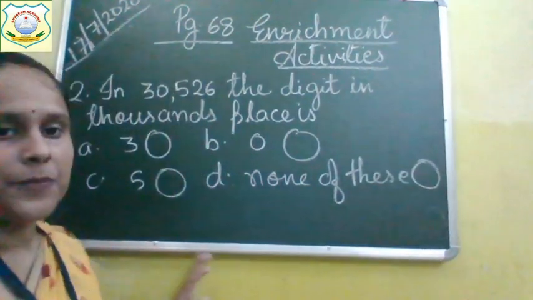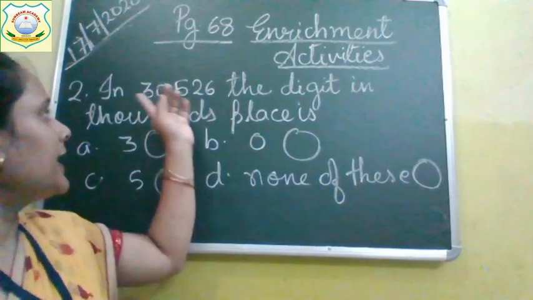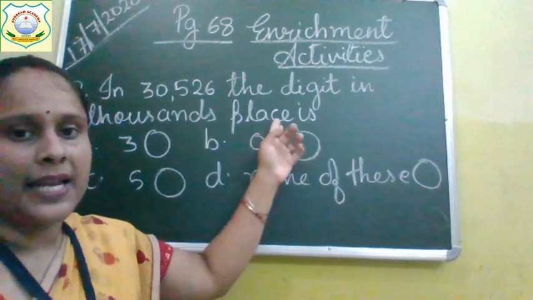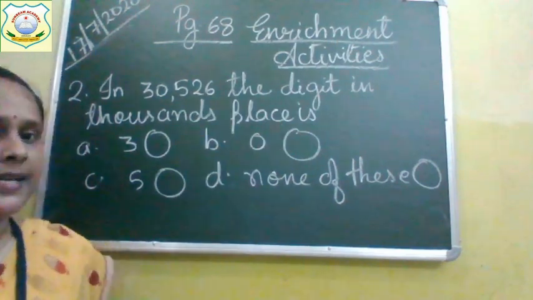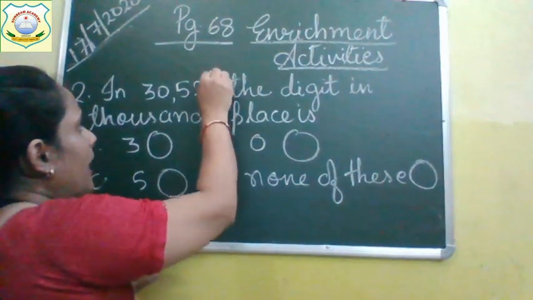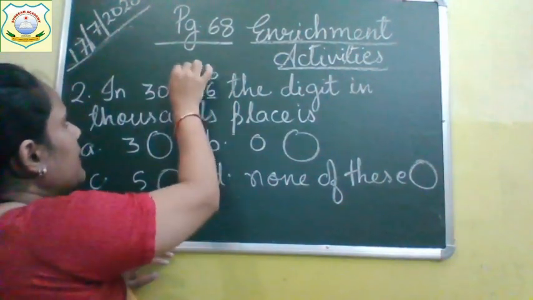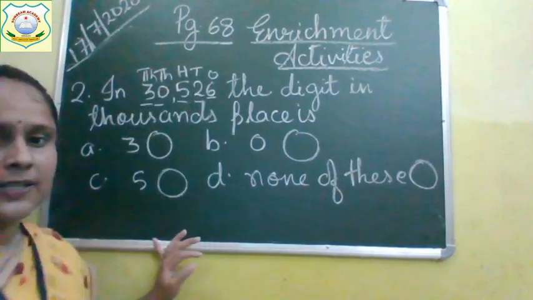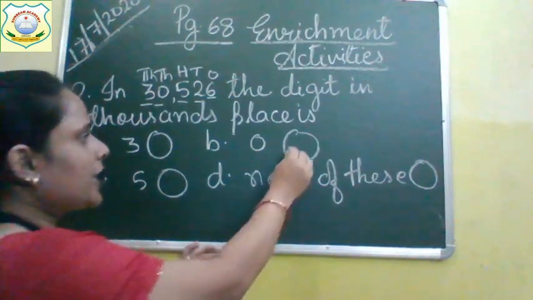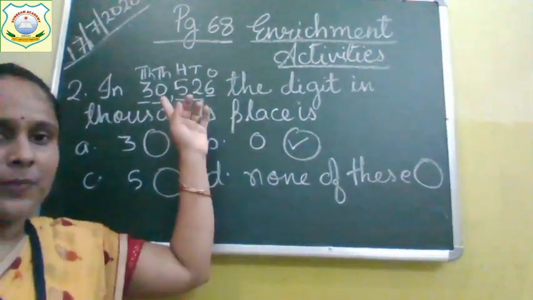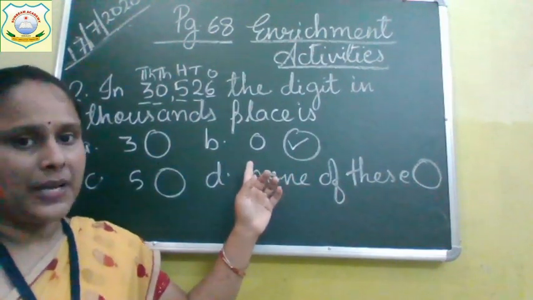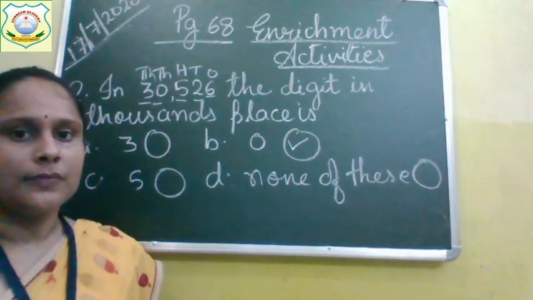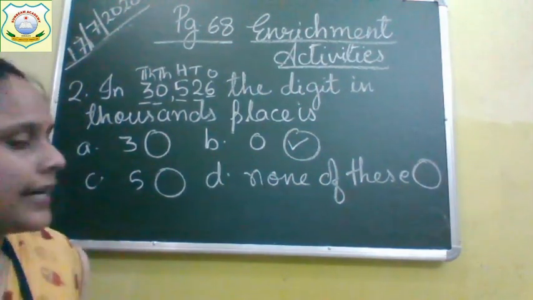Now children, on which option we will put a tick? It is said in 30,526 the digit in thousands place is. Which number is in thousands place? Let's see. Ones, tens, hundred, thousand, 10,000. So which number is in thousands place? 0. So put a tick mark on 0. So your question number 2, which option is the correct option? B is the correct option. So put a tick mark on B, everyone. Done. Now come to your next question.